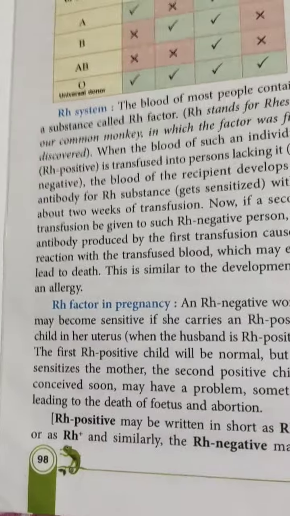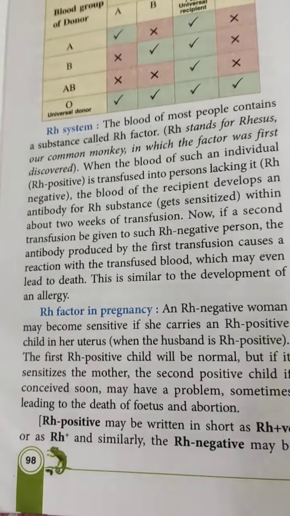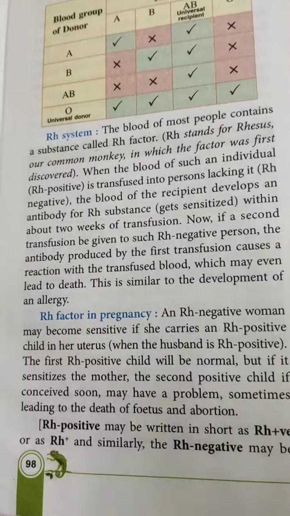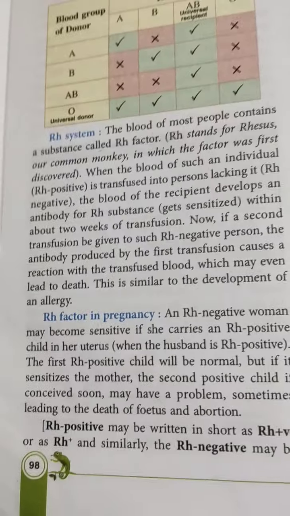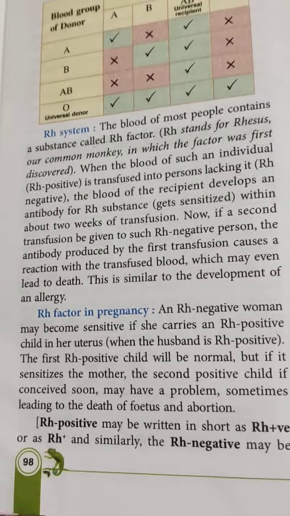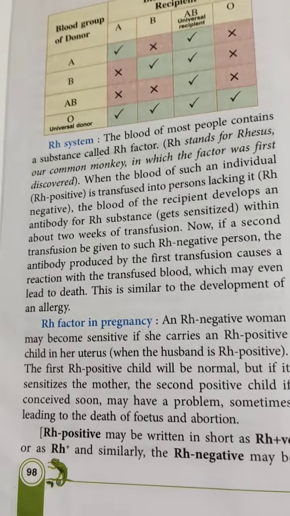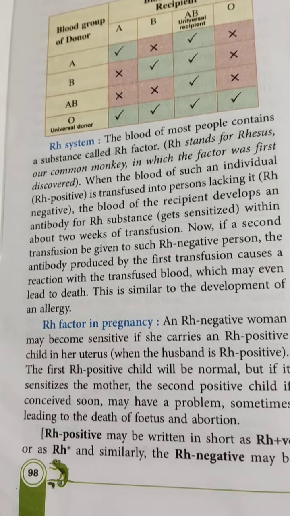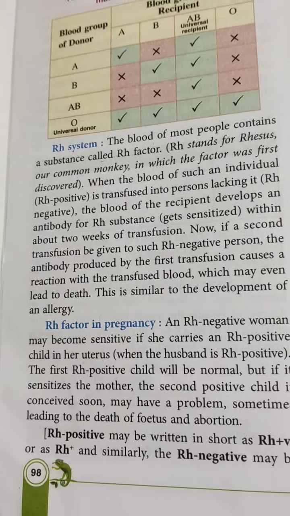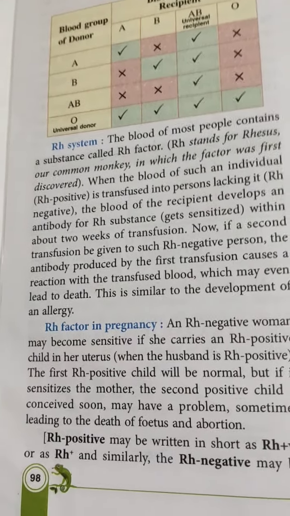So, the same concept that we have just learned about allergy is happening over here also. For the first time, suppose the mother is Rh negative and she is carrying a baby who has a positive blood group, maybe from his father, then it will be normal.